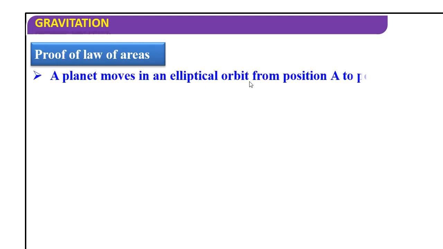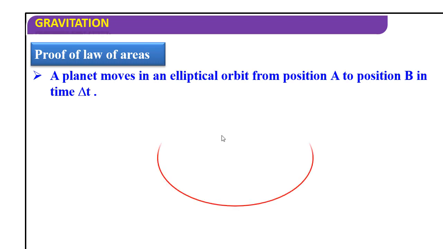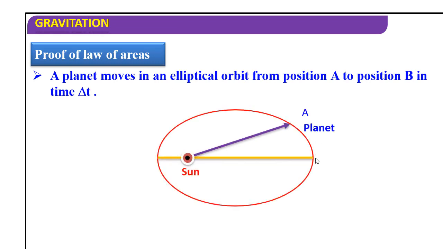A planet moves in an elliptical orbit from position A to position B in time delta t. Okay, let us consider here. This is the angle. A to B in delta t interval. So what is this area actually? This is a triangle. For a small time interval you can neglect this. You can take this length multiplied with this length. Triangle area basically, or delta theta is this distance.